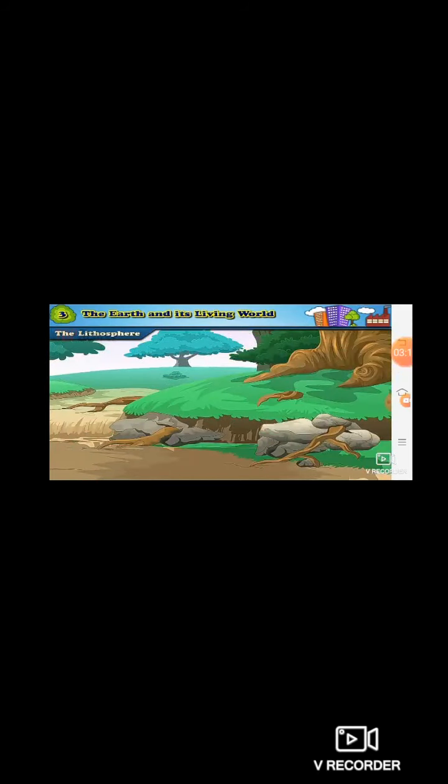So can you see in this picture the deep layers of soil which have tree roots spreading in them? And in some areas we can see rock slits, meaning the roots enter into the rock, and because of that we can see cracks in the rock.